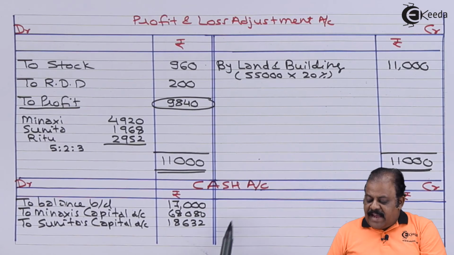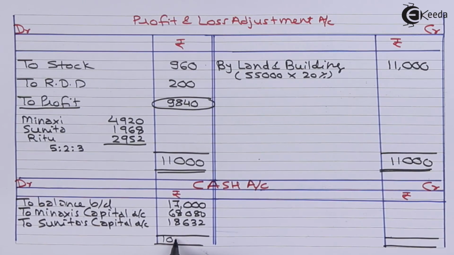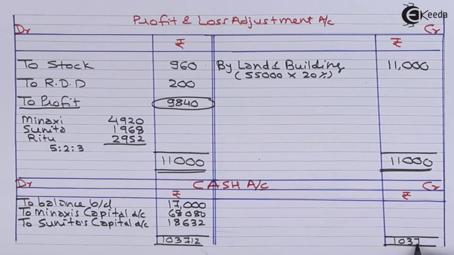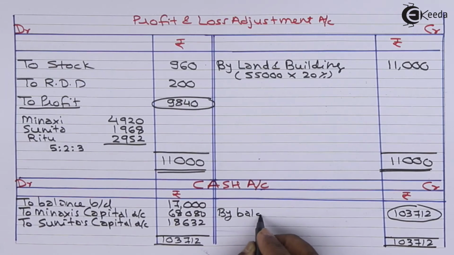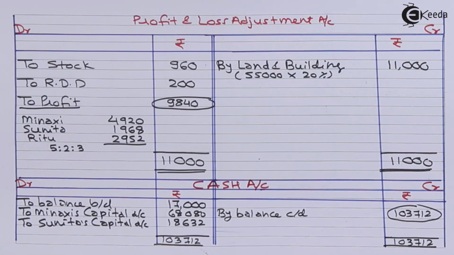Now we can close the cash account. We have closed the cash account. It is showing balance 1,03,712. This will be transferred to the new balance sheet on the asset side.